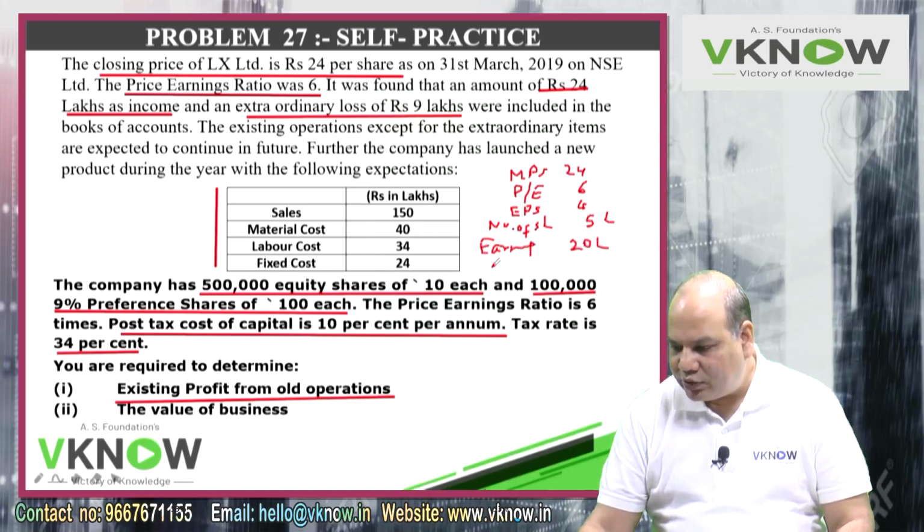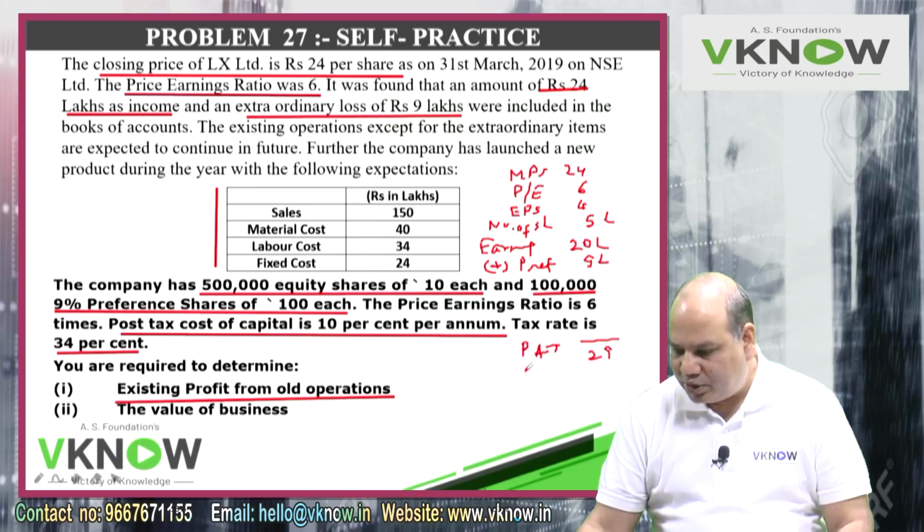And this earning is arrived after deducting preference dividend. So we'll add back preference dividend also. Preference dividend will be 9% of 100, 9 rupees per unit into 1 lakh, 9 lakh. So my profit after tax will be actually 29 lakh.